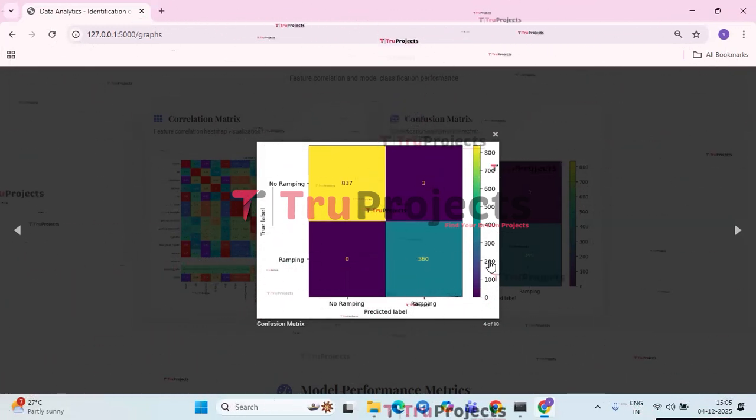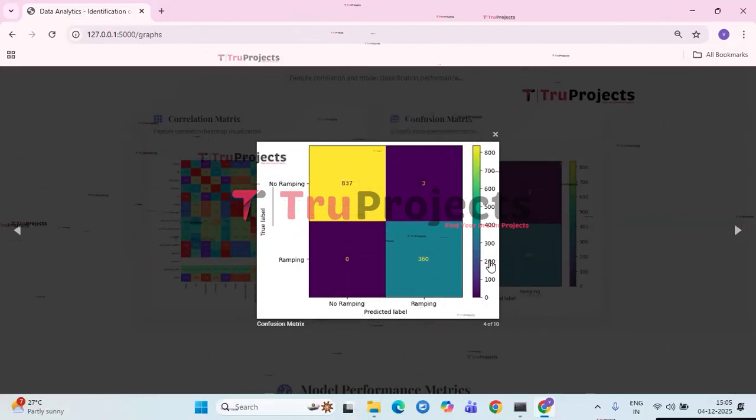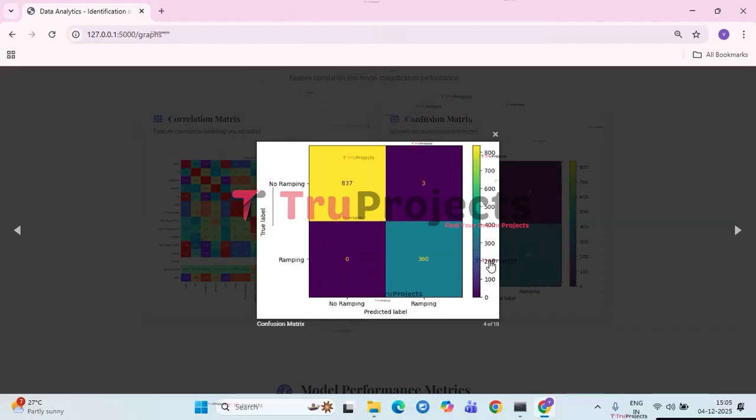This indicates the model has very high accuracy and performs slightly better at identifying ramping instances, with no false negatives and only a minimal number of false positives for ramping. Overall, the model demonstrates strong predictive capability for both classes.